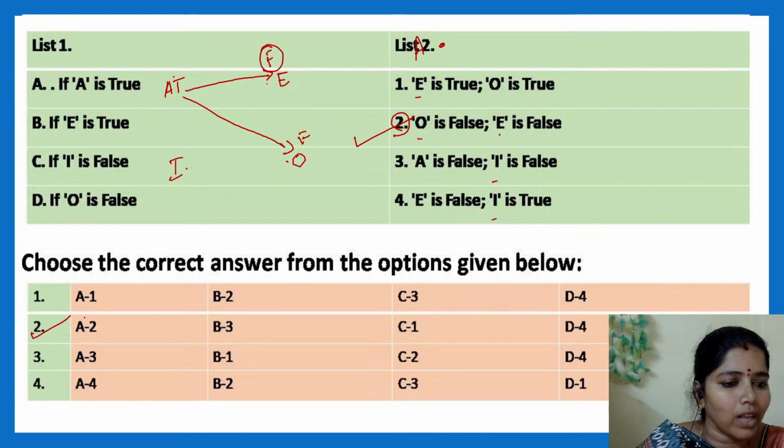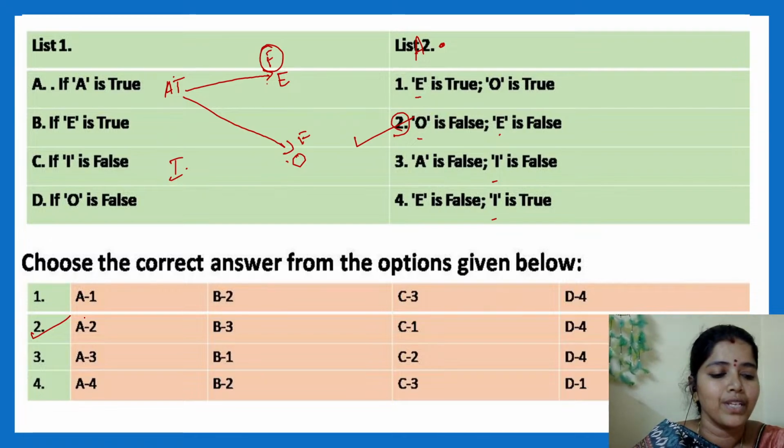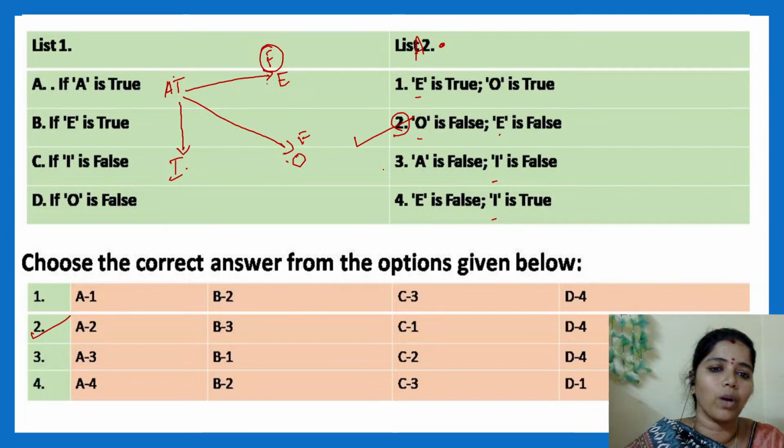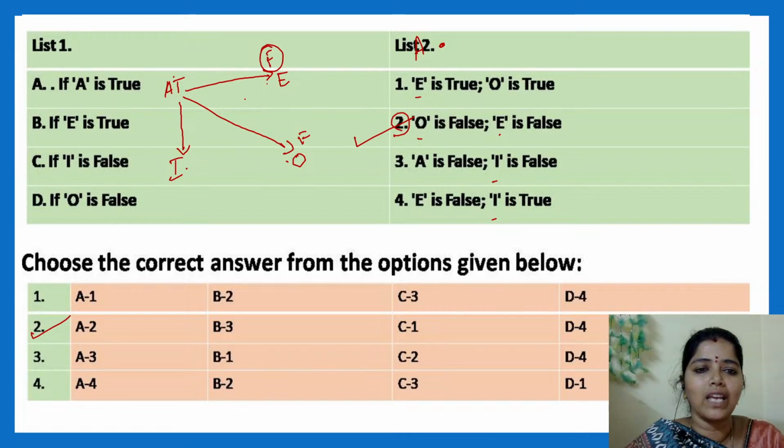There are some people who are answering 4. How 4 can come? See, when I take 4, A4, A is true. If A is true, E is false, okay. E is true, okay. Find out for the other options. If I say this A for B will be 2. What is B? B is true. B means what? When E is true. Again I draw another diagram for B, okay. A, E, I, O.